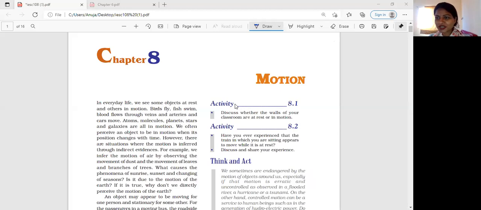Hello everyone. Today we will discuss chapter 8, Motion, of ninth class. Okay, so let's see the introduction of the chapter.